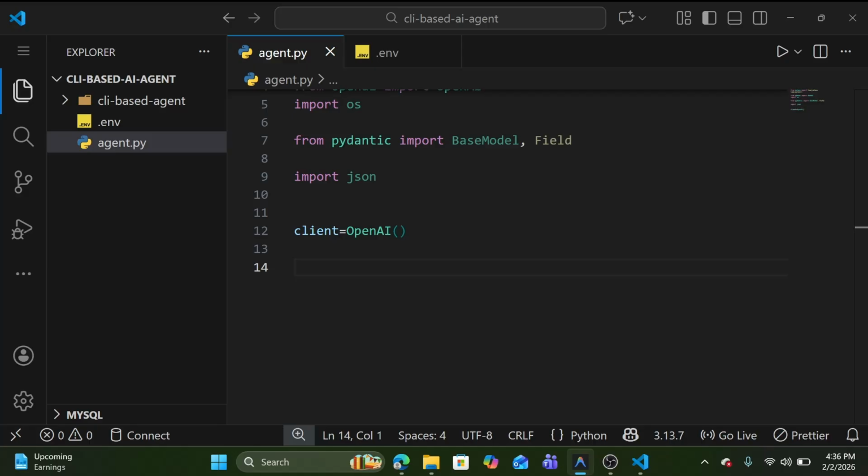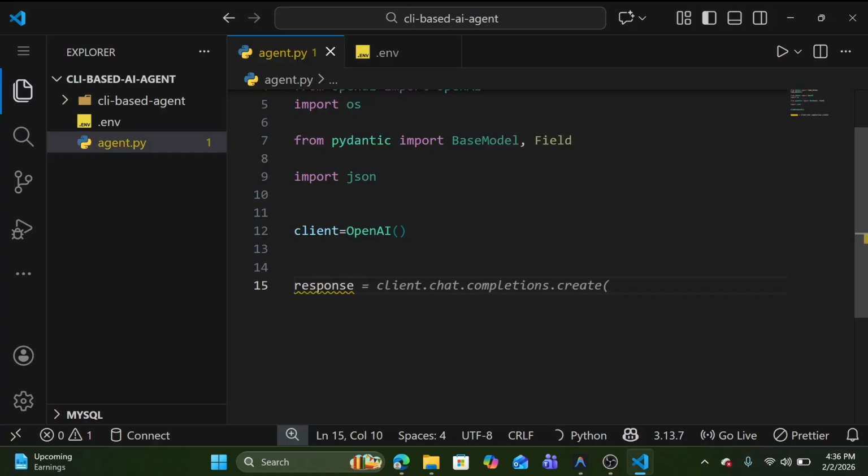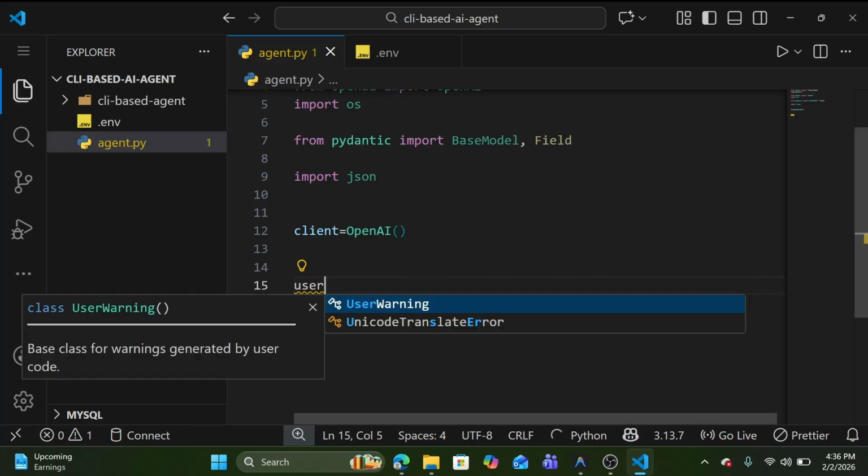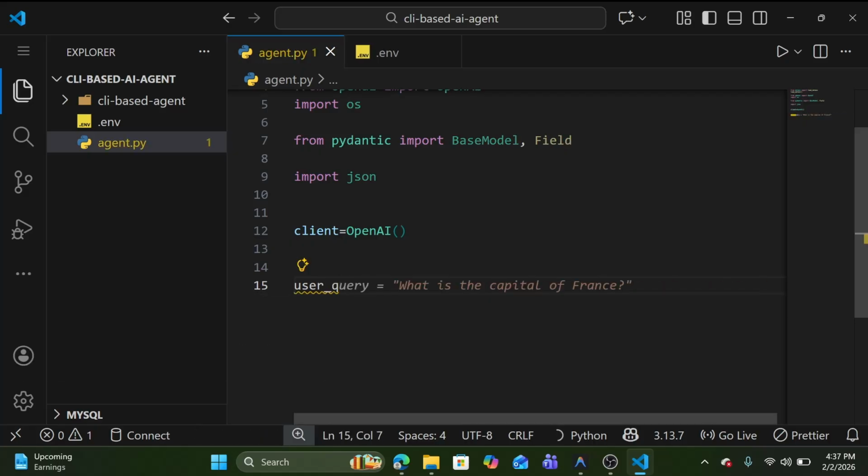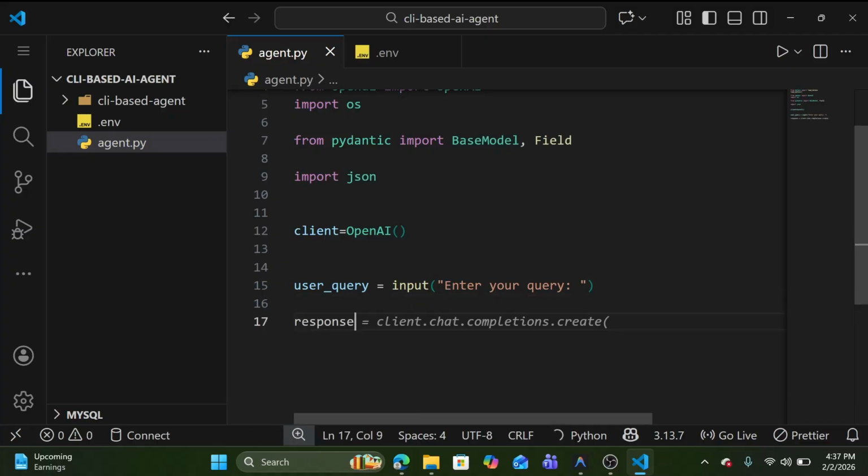So now we need to create our response. Let me show you how we can get the response. Let me take a user query from input only: enter your query here, and we will get some kind of response.